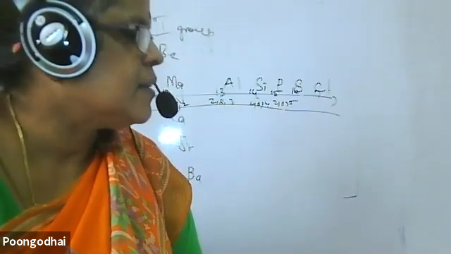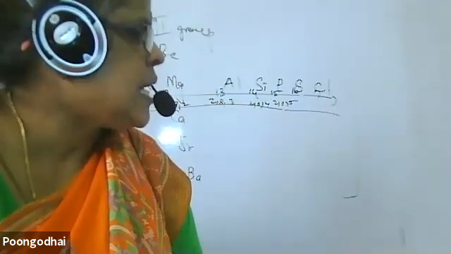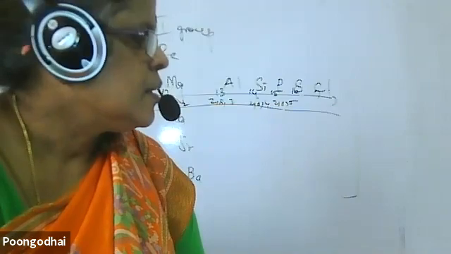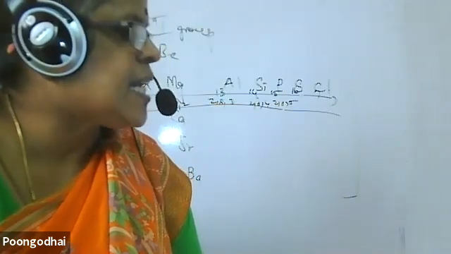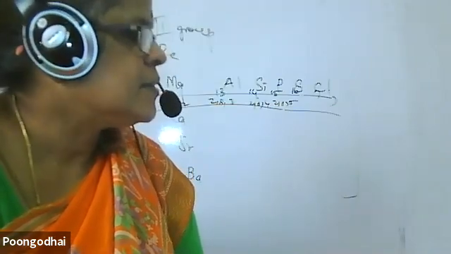Group 3, ma'am. Who is telling group 3? Ovia, ma'am. Ovia is saying group 3. Okay. Anybody else? Ma'am, group 18. Sandhya is telling group 18. Anybody? Group 18.